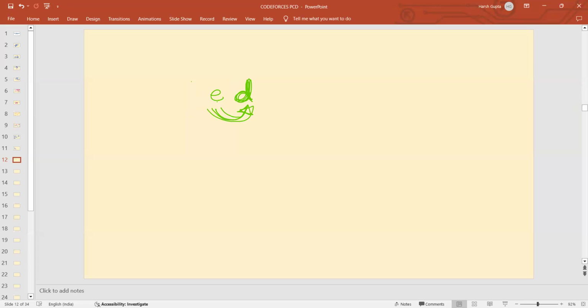Because no k will satisfy this, isn't it? If I am keeping two distinct letters side by side, I will never be able to form this pair. And if this is not so, if I am keeping some distinct letters with something in between, I will always be able to form these pairs.